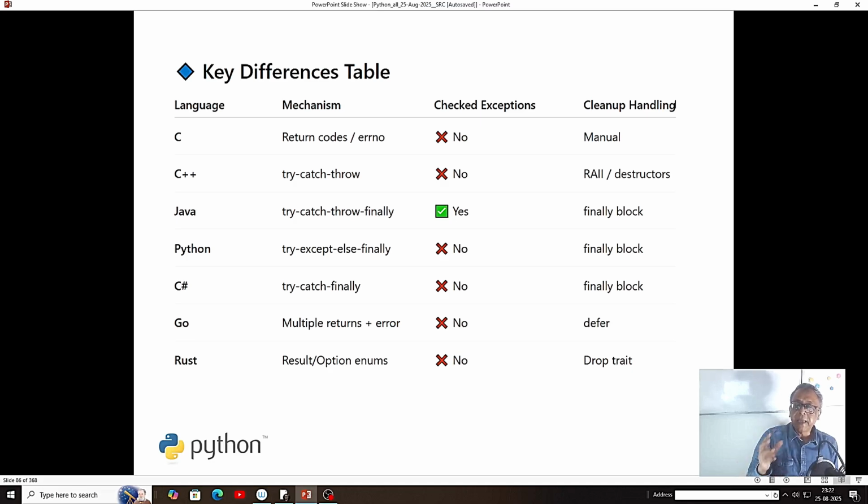Java exception handling can be done before running also. For Python, everything is exception handling at runtime, like C++. The C++ difference is that it can be a primitive object as an exception, but in Python everything is an object, as we know. C# and Java are more or less the same, and in Go, Rust, the modern day languages, all have exception handling.